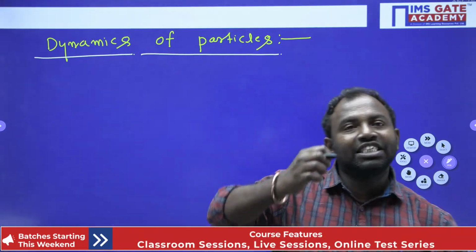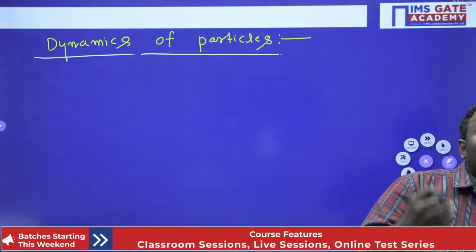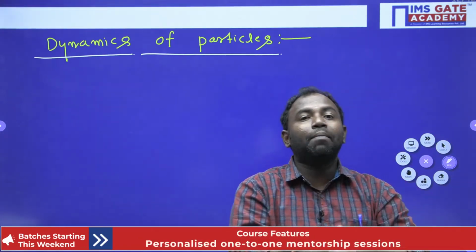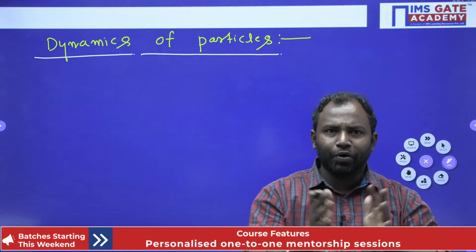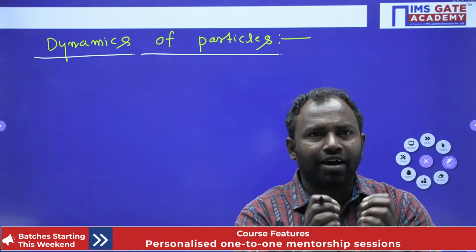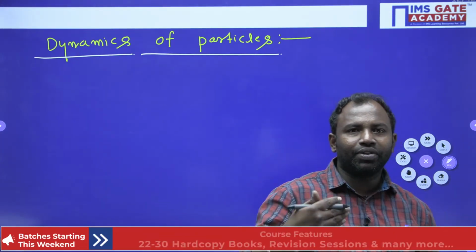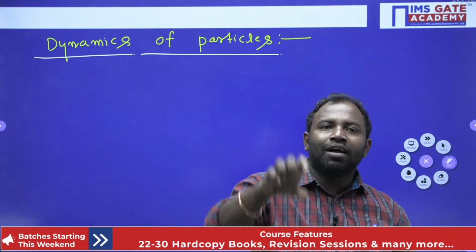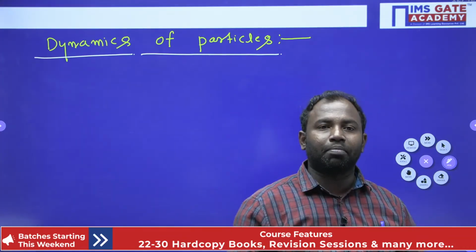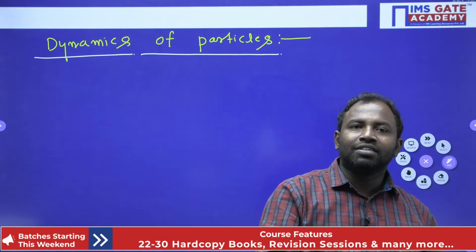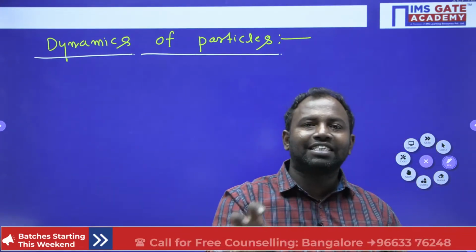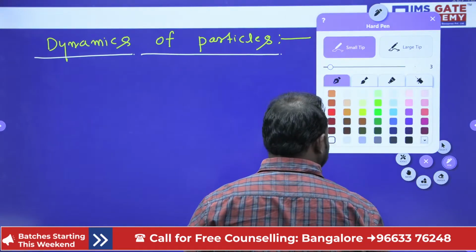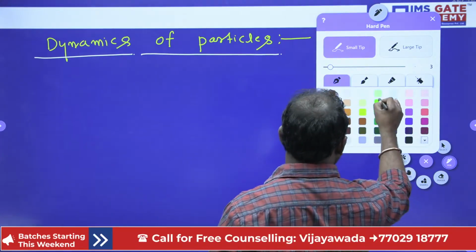If the size and shape of the body have no effect on the motion of the body, then the entire body is considered as a particle, right? I hope you understand. I'll simply say that if the size and shape have no effect on the motion of the body when it is in motion, then the whole body is considered as a particle. Now let me write it and give you one example as well.